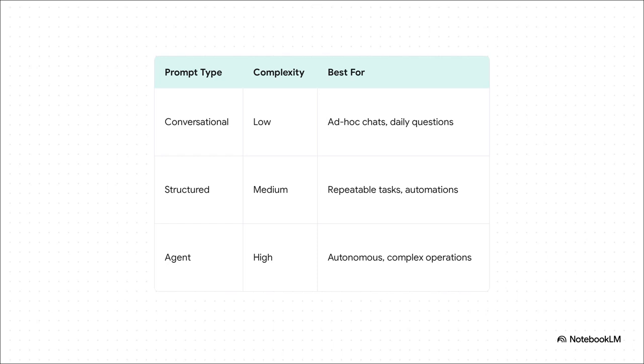But here's the thing, not all prompts are created equal. They basically fall into 3 levels. You've got your simple conversational prompts, for quick questions and daily chats. Then you have structured prompts, which are amazing for tasks you need to do over and over. And way up at the top, you've got agent prompts for really complex, autonomous stuff. Our goal today is to help you make that jump from conversational to structured.